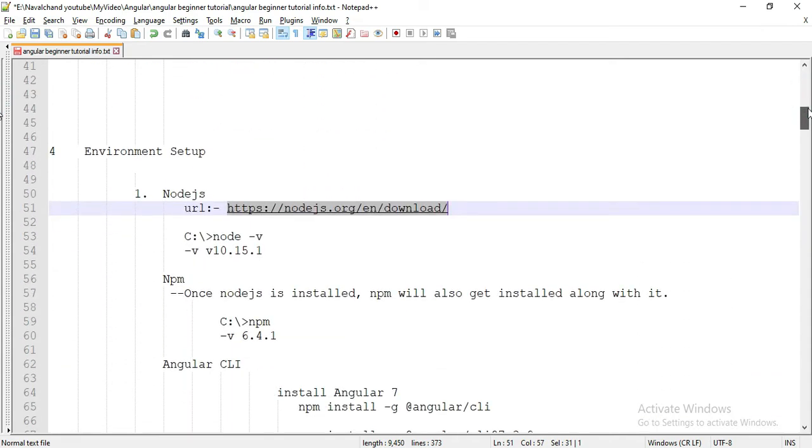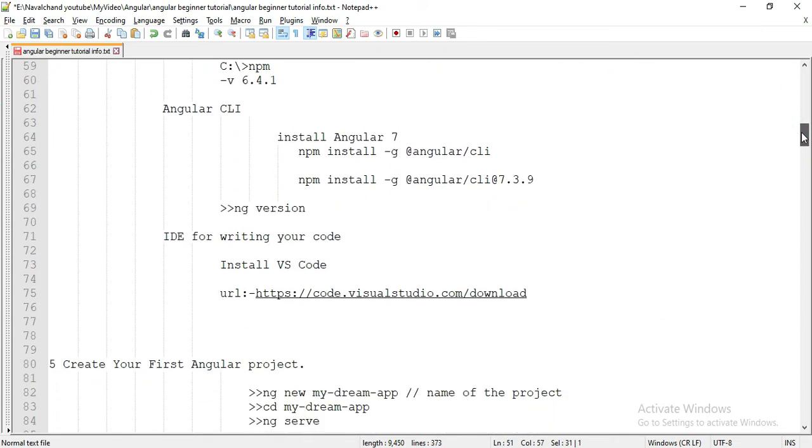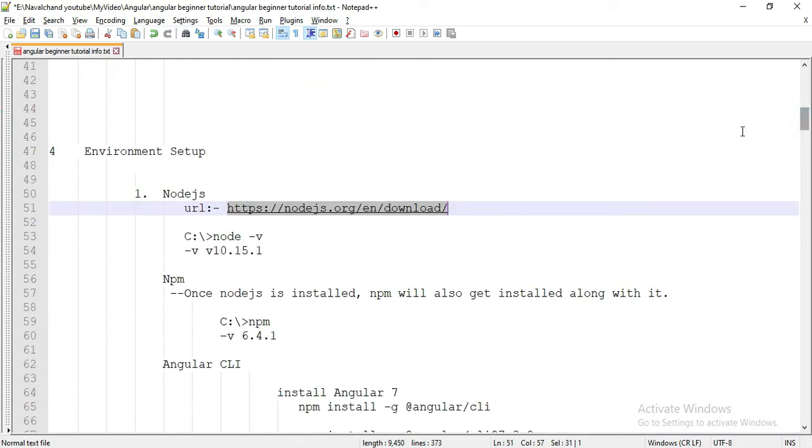Let's see the environment setup. For Angular, we need Node.js, npm, Angular CLI, and one editor for writing the Angular code. First, we will download Node.js. Okay, I have already created notes, and I have already taken the URL. I'll provide all these URLs in the description.